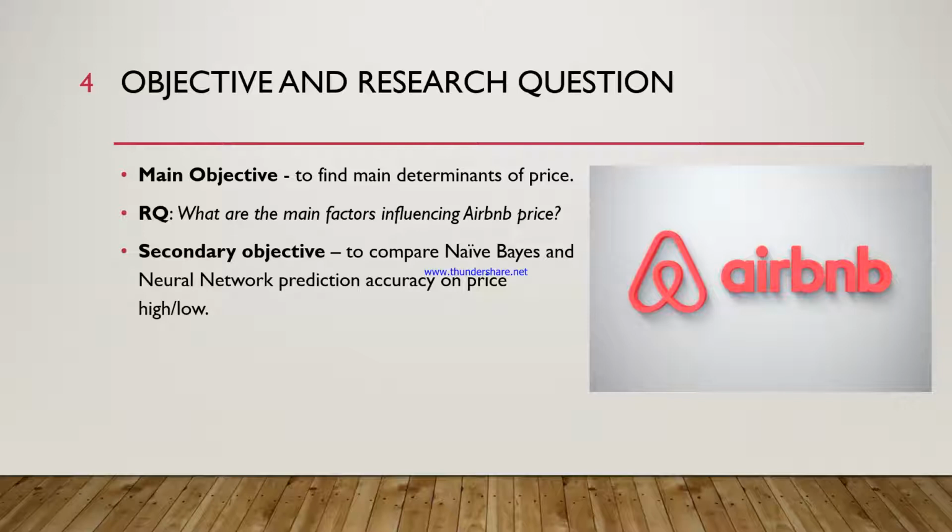Our main objective is to find the main determinants of price. The primary research question is what are the main factors influencing Airbnb price per night. Our secondary objective is to compare naive Bayes and neural network model prediction accuracy on price, low or high.